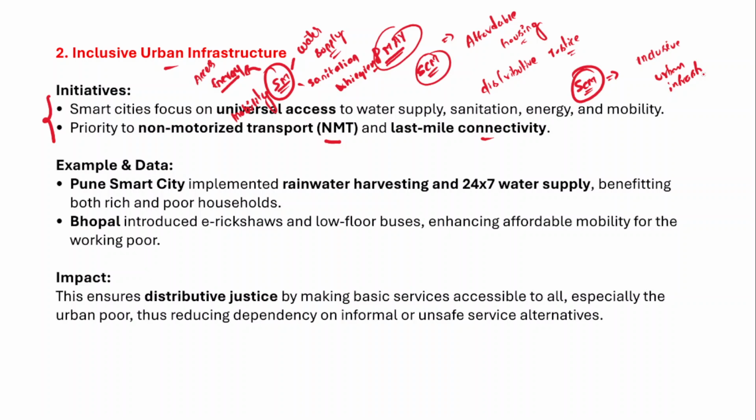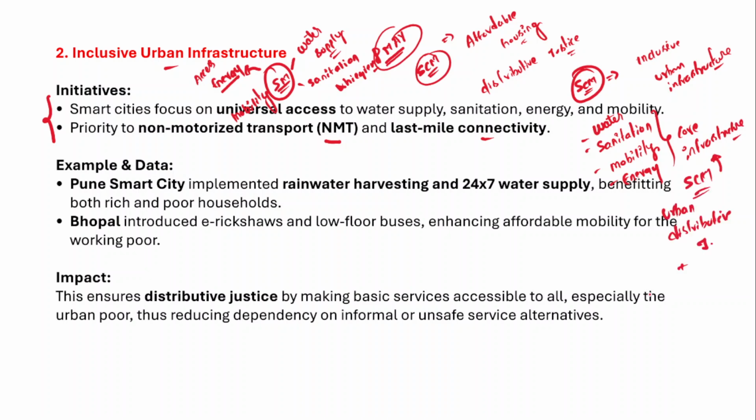So the people who are living in these urban centers should have access to water, sanitation, sustainable mobility, and energy, and this forms part of the core infrastructure in the urban centers. Therefore, the smart cities mission should focus on the core infrastructure as well to achieve urban distributive justice,